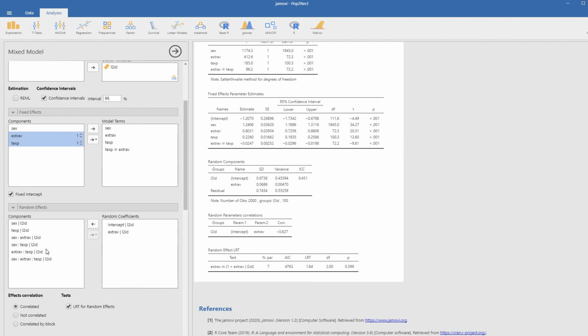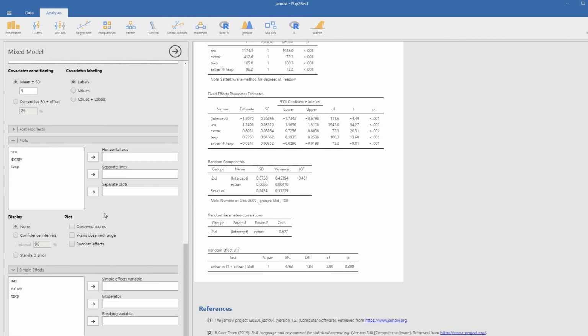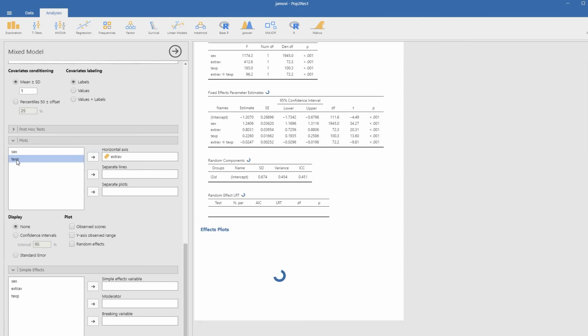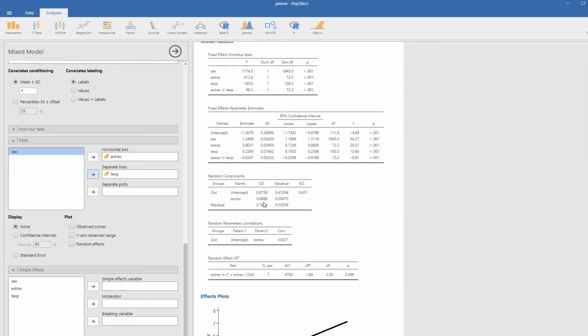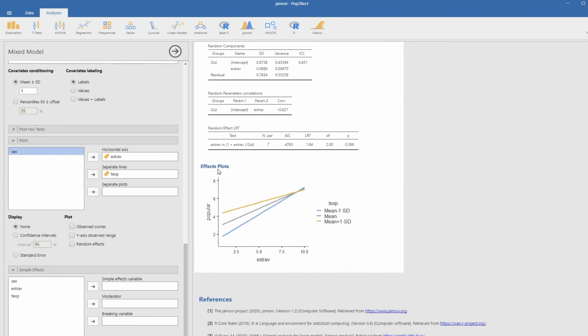Now, if we want to scroll down a little bit further, we can probe the interaction by doing the following. Under plots, we can move extroversion over to the horizontal axis box and teacher experience to the separate lines box right there. And you can see down below that we have our effects plots right there.